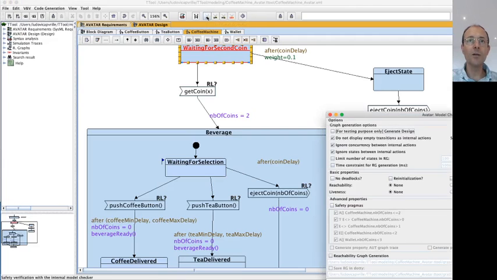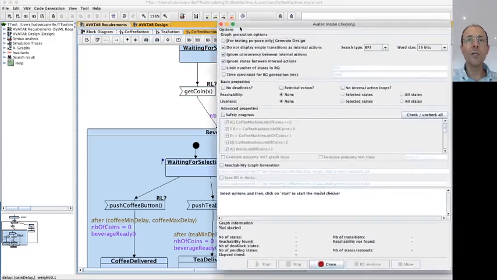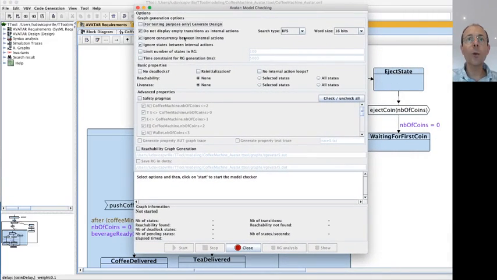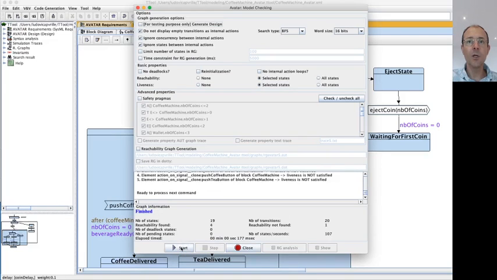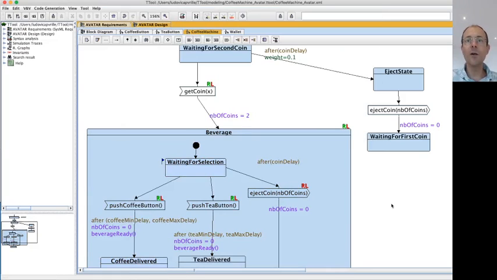Safety verification. A window should open. And we're going to say that we would like to study the reachability for the selected states and same for the liveness. And we can click on start. It should be quite fast. And we can go back to the model. And now we see that actions we have selected before have been annotated.